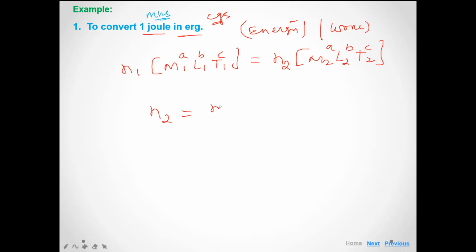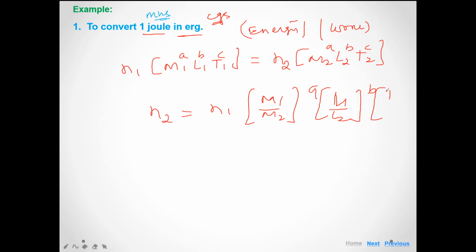So here n2 is equal to n1 (M1 upon M2) to the power a, (L1 upon L2) to the power b, and (T1 upon T2) to the power c. What is the dimensional formula of work or energy? It is M L square T minus 2.